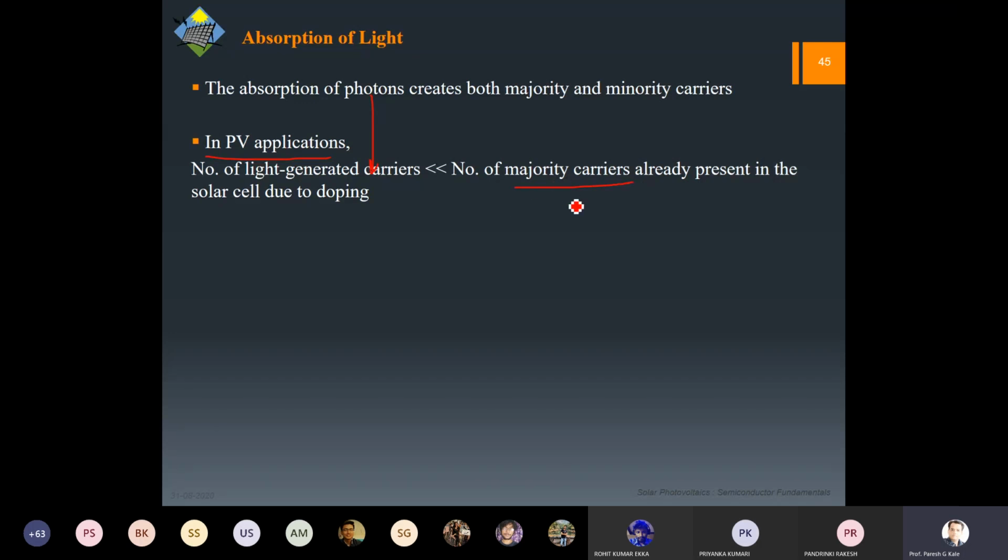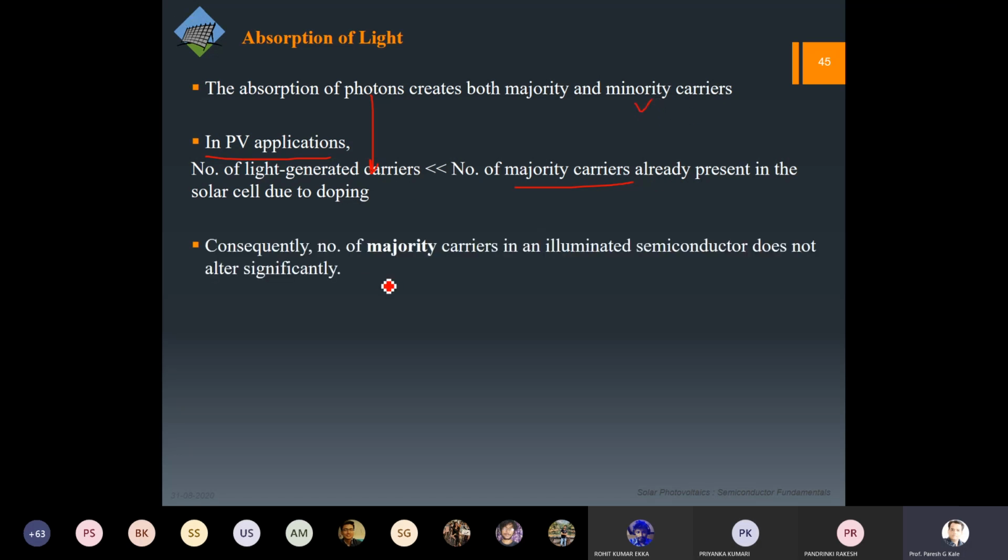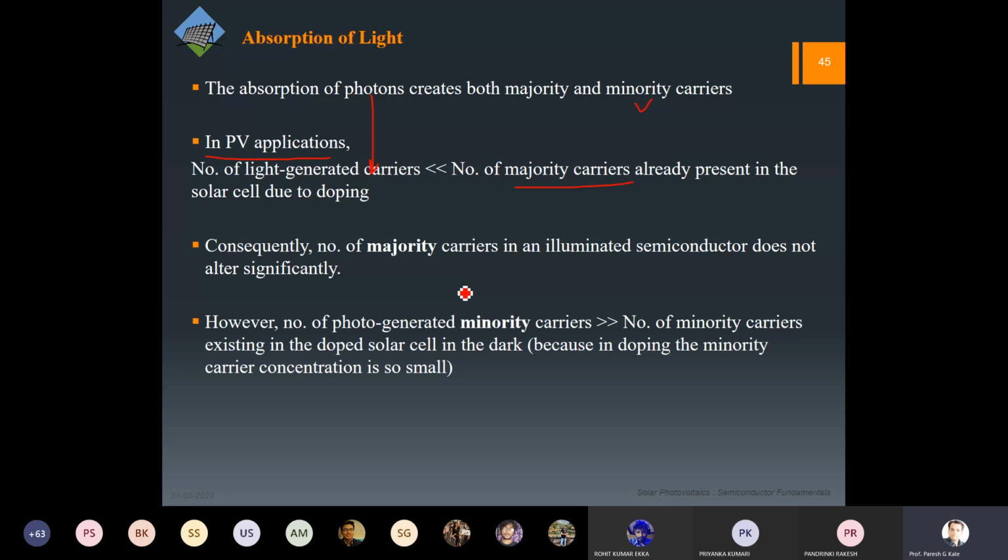So if you think of the majority carrier concentration, it is not going to be affected much. Okay, but what happens is, as this light generated carrier is going to create the minority as well, the change in minority carrier concentration would be much higher. So I'll try to give you some numbers. Again hypothetical. Let us say we have got 100 majority and 2 minority carriers present in the solar cell material that we have.